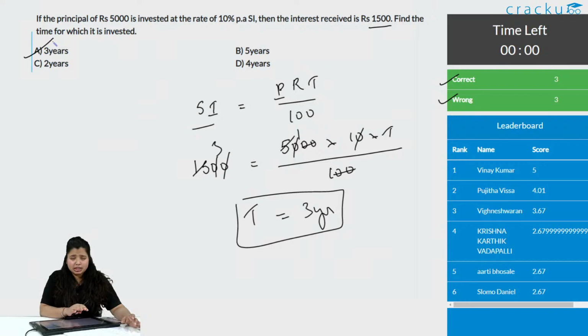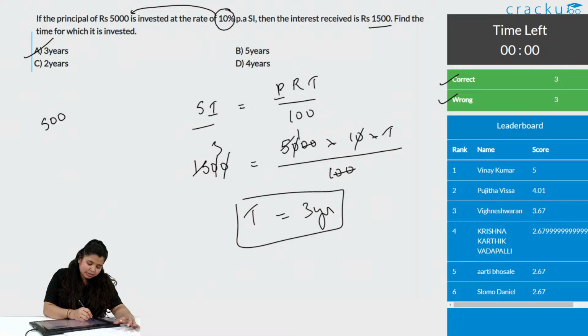You could have done this in 20 seconds, but there is another way that in the examination you can do the question without using your pen. See, for 10% interest on 5000, the total principal is 5000. If you take 10% of this, that is 500.